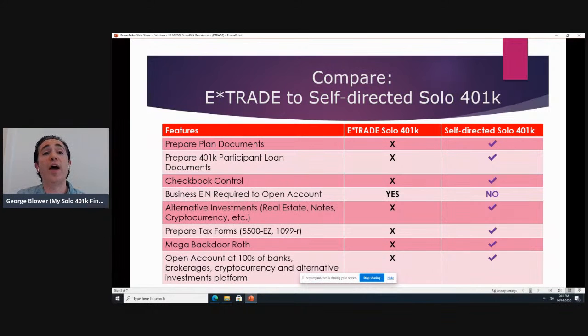So I understand that you have money that's in a non-retirement account, a brokerage account that's in your name, and you want to be able to make a Roth contribution to the solo 401k. So absolutely, yes, you can use money that's in a non-retirement account and put it into the solo 401k as a Roth contribution. Of course, you have to be eligible to set up a plan. You have to have a plan that allows for those Roth contributions like ours does. You need to put it into a separate sub account for the Roth money, and you have to have the self-employment income to justify that contribution.